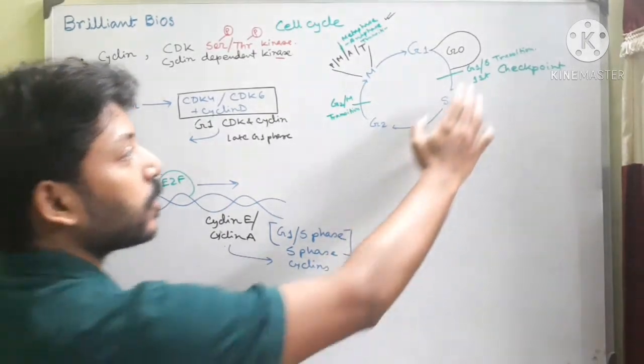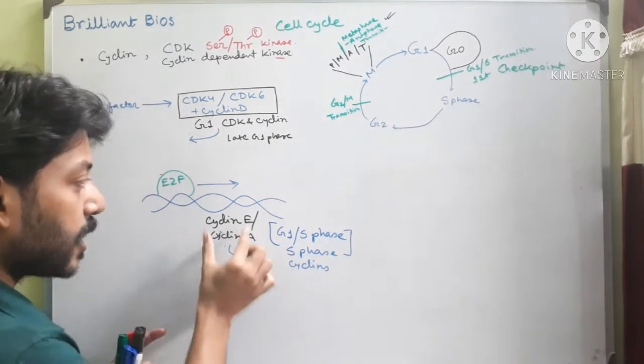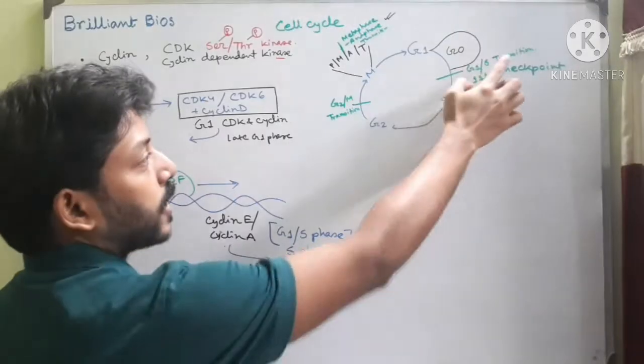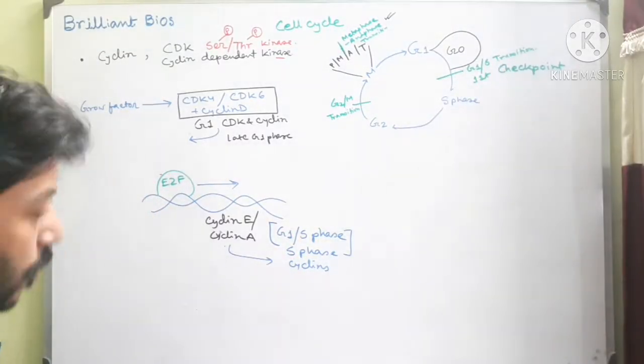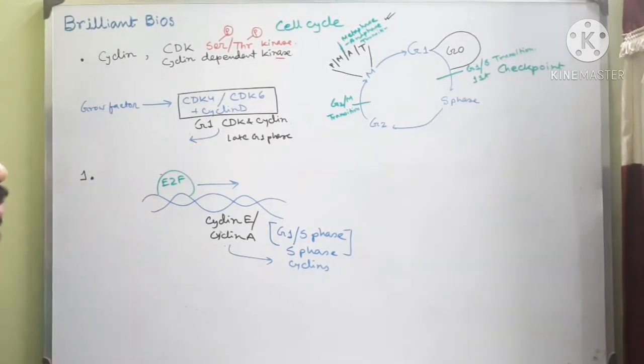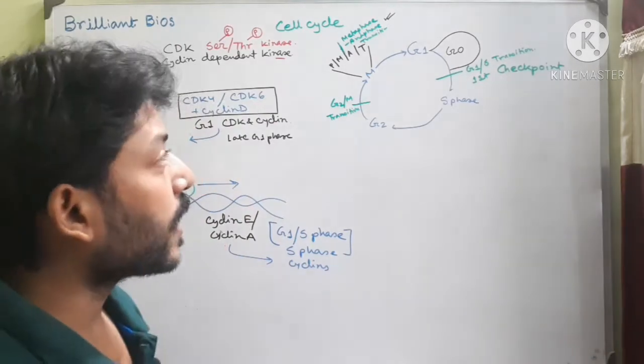That means now this G1 S transition can be passed, because unless G1 cyclin E is produced, it cannot pass the G1 S transition.